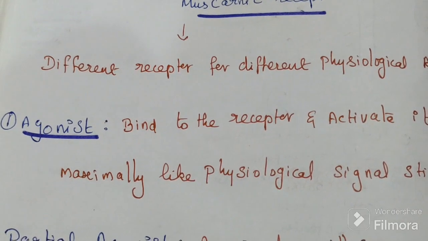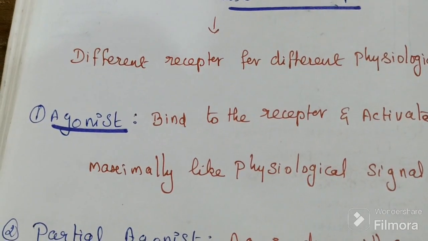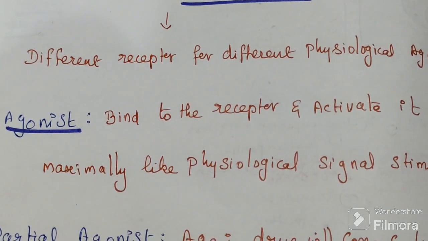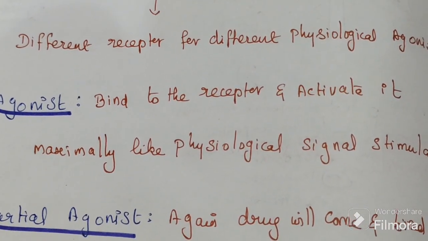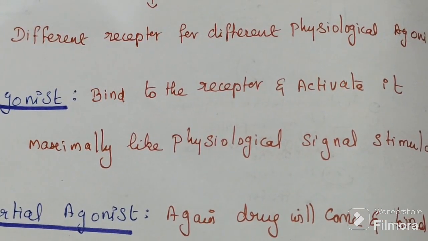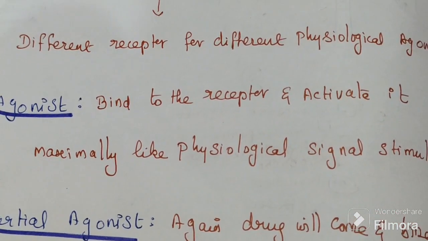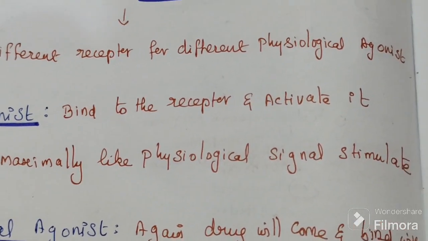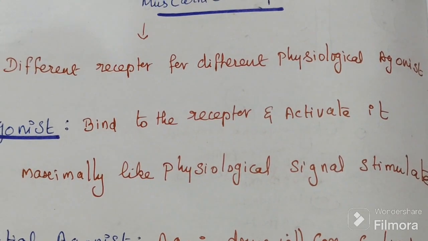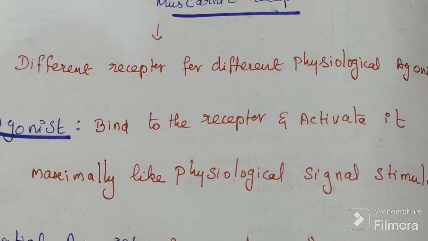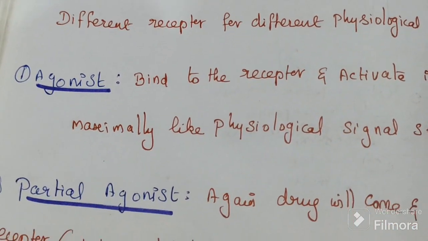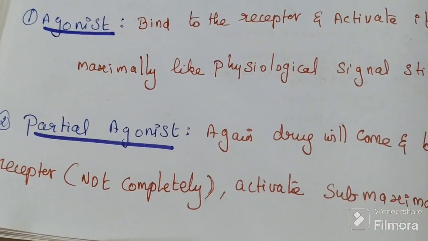The first one is the agonist. What is an agonist? An agonist will bind to that receptor and activate it maximally, like the physiological signal molecules. This maximum activation is called an agonist. The second one is the partial agonist.